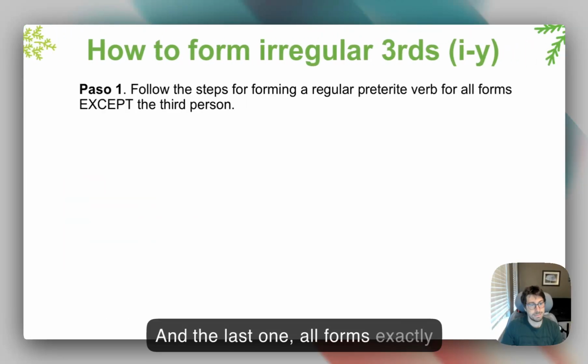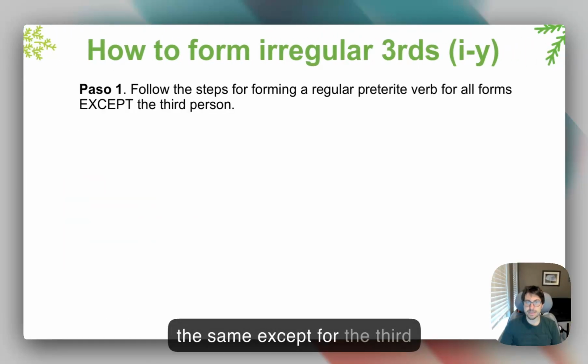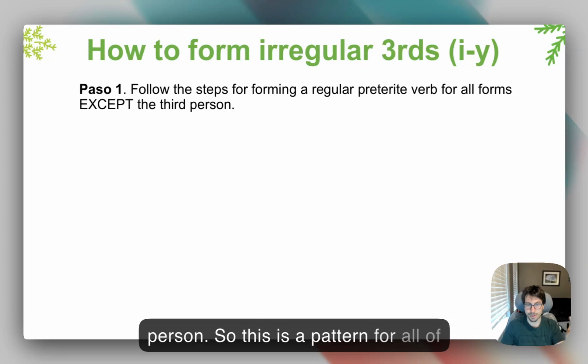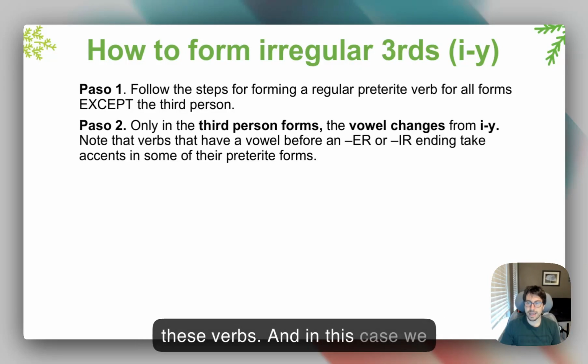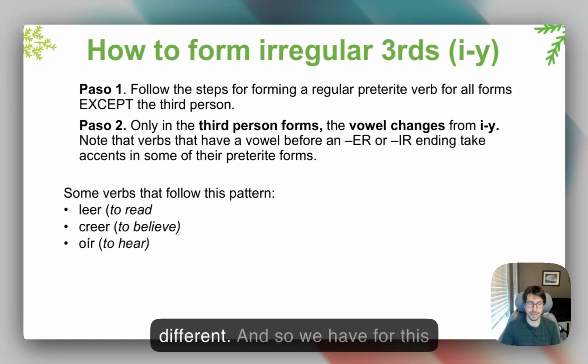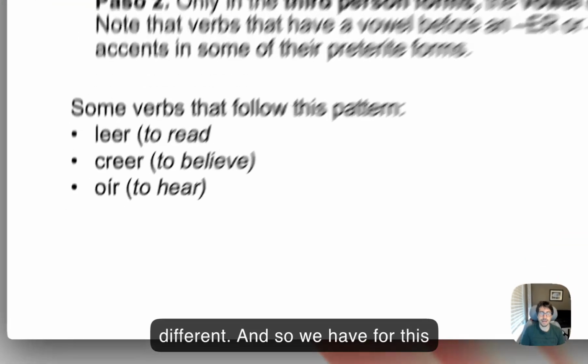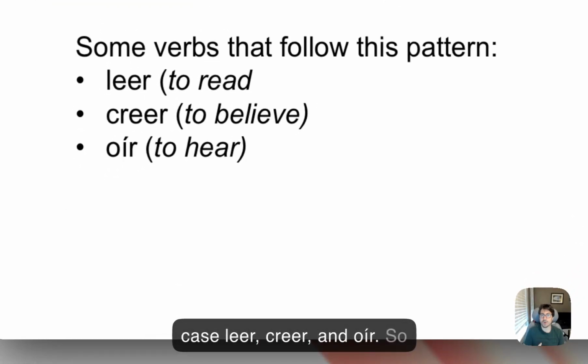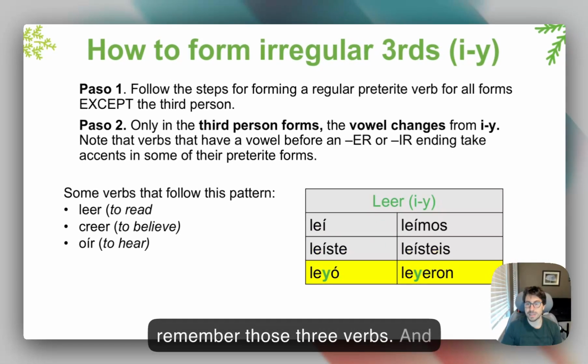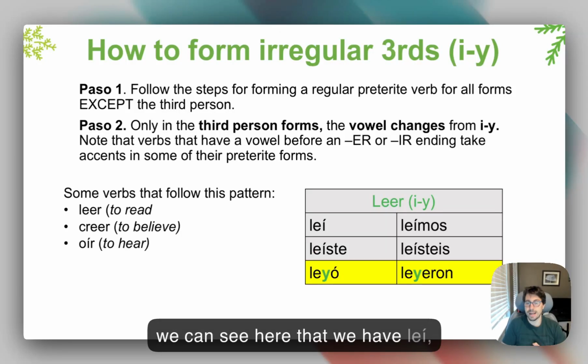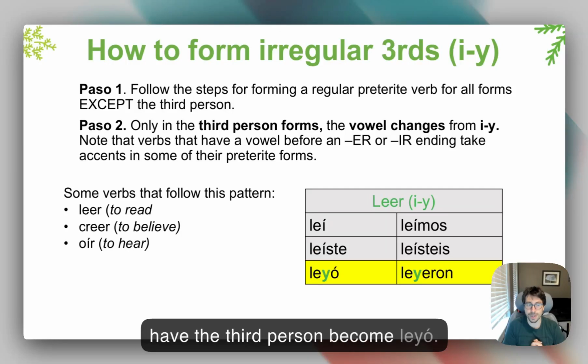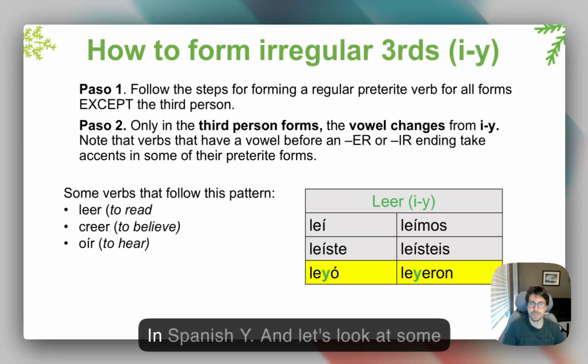And the last one, all forms exactly the same except for the third person. So this is a pattern for all of these verbs. And in this case, we have a vowel change from I to Y. It's not a stem change, it's slightly different. And so we have for this case, leer, creer, and oír. So remember those three verbs. And we can see here that we have leí, leíste, totally okay, and then the third person becomes leyó. So instead of the I, we have the Y in Spanish.